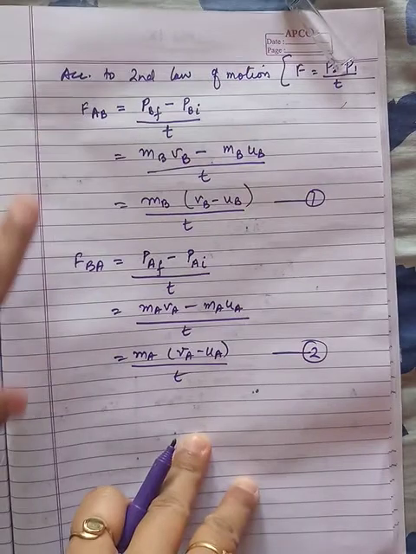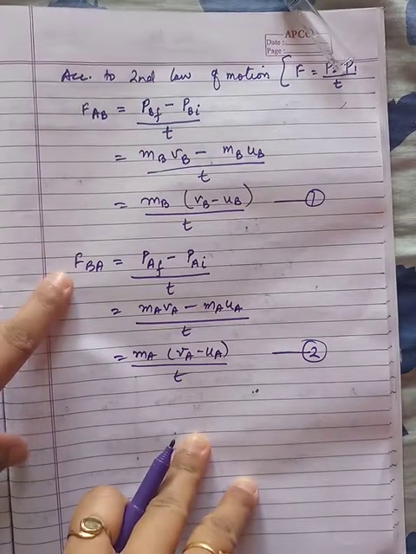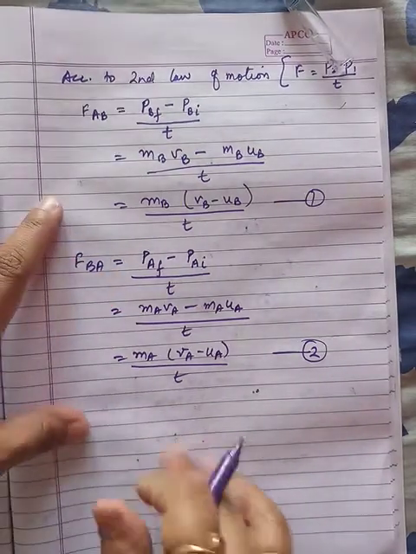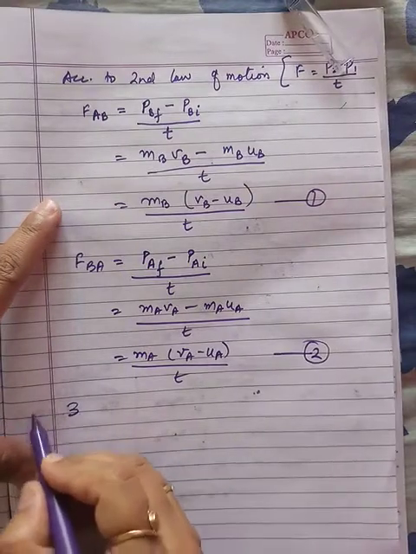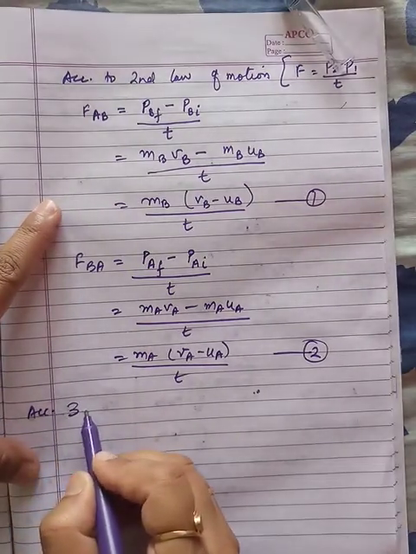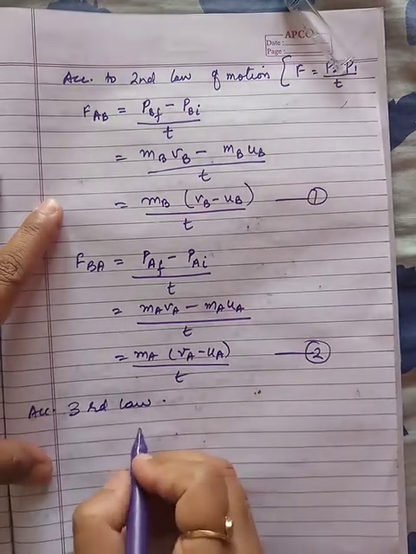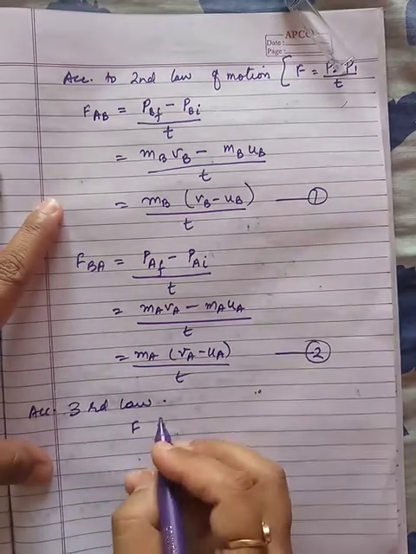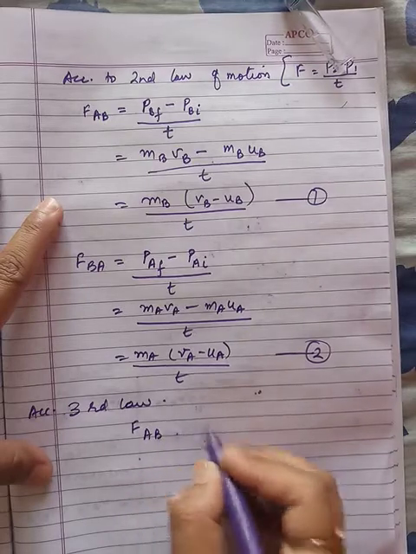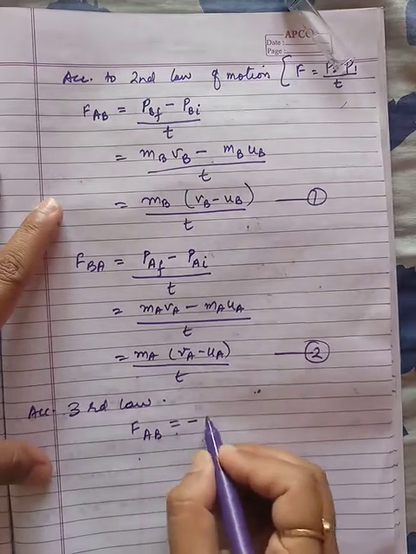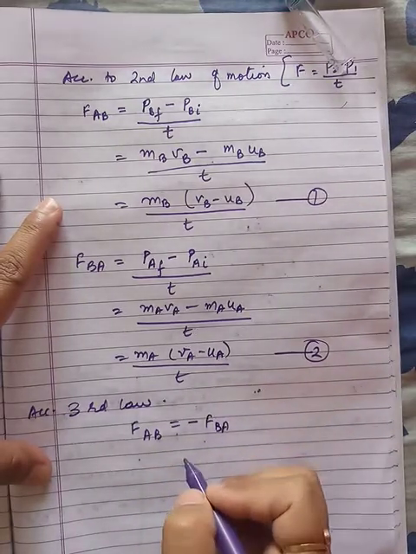So we have FAB and FBA. Now according to the third law of motion, these forces are equal and opposite. So FAB is equal to minus FBA.